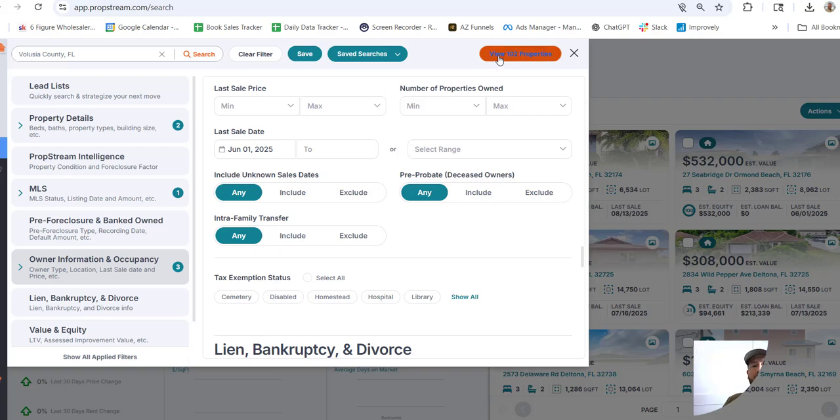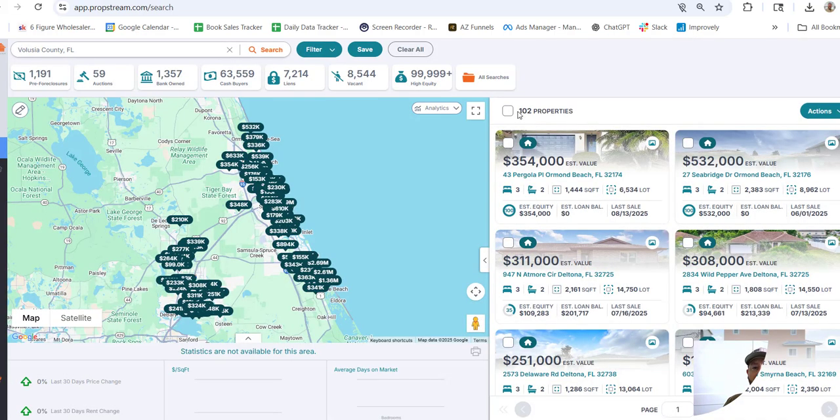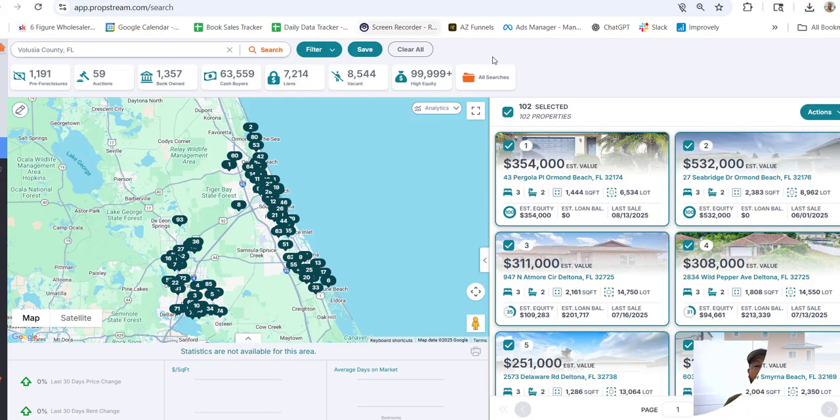So let's just click on view 102 properties. We can see 102 properties here. I'm using PropStream, by the way. If you want access to PropStream, just reach out, let me know. There's other free versions. You're not going to be able to get this kind of stuff on Zillow, Redfin. This is going to actually be stuff that we need to get from actual sold property information.